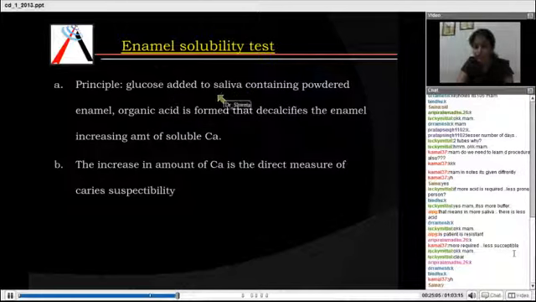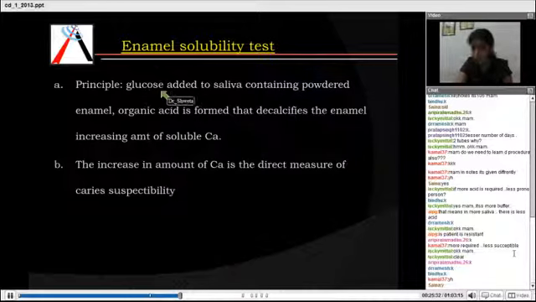Why? Because glucose is there, saliva is there, it keeps acting on the powdered enamel. Microorganisms present in the saliva keep acting on the powdered enamel, and the soluble calcium increases because there is decalcification of the enamel. So actually the increase in amount of calcium is the direct measure of caries susceptibility. Okay. This is an easy test.